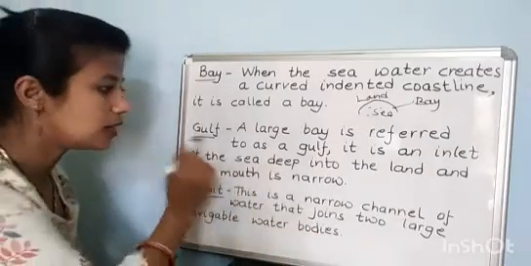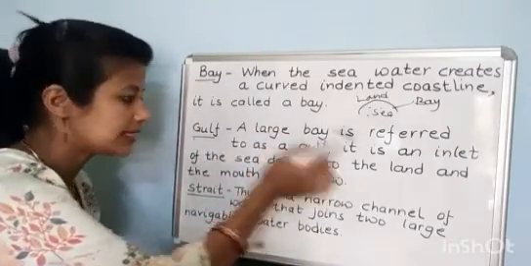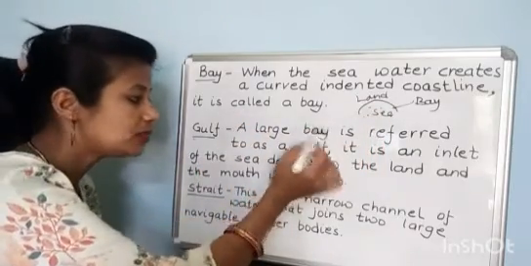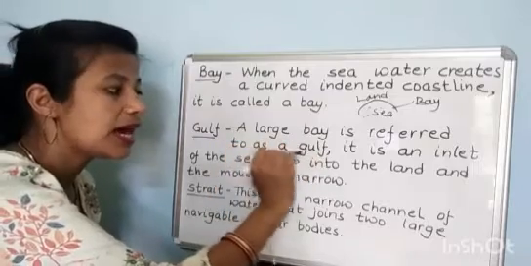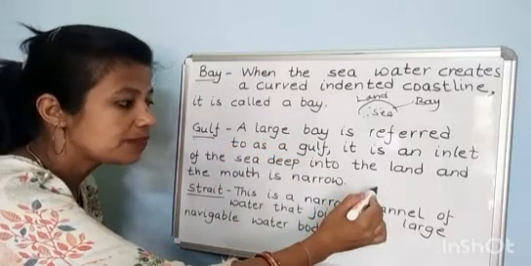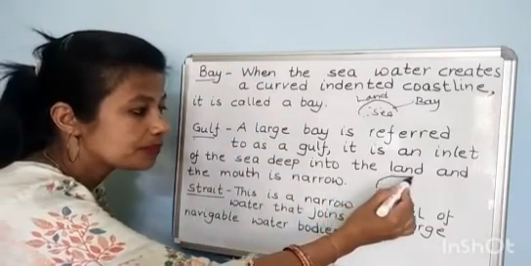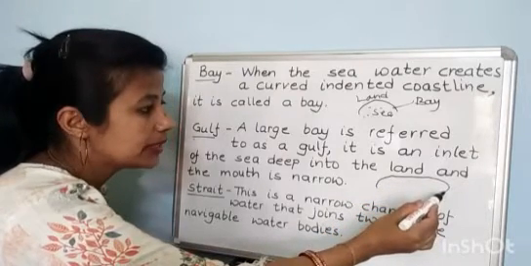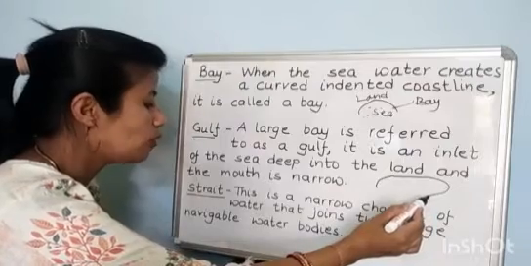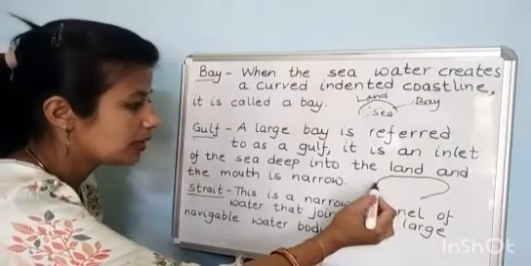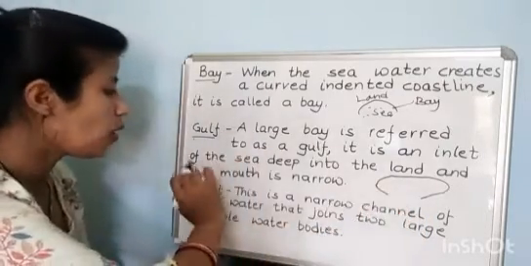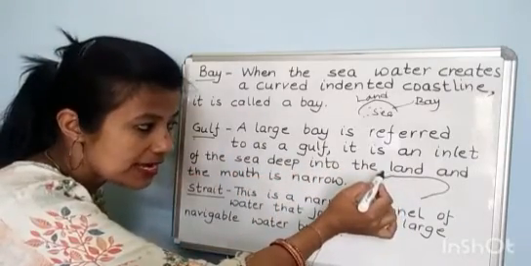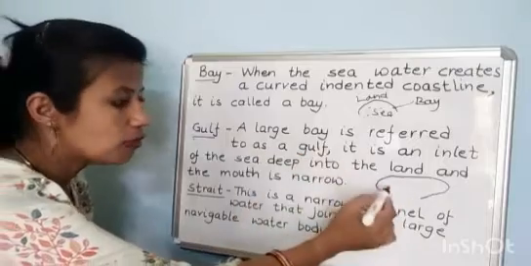Okay, now Gulf. A large bay is referred to as a gulf. It is an inlet of the sea deep into the land, and the mouth is narrow.